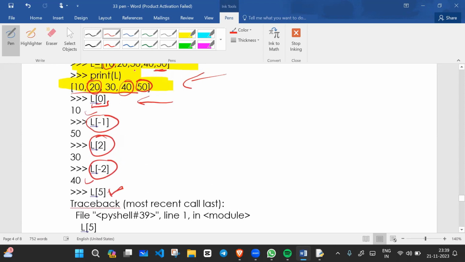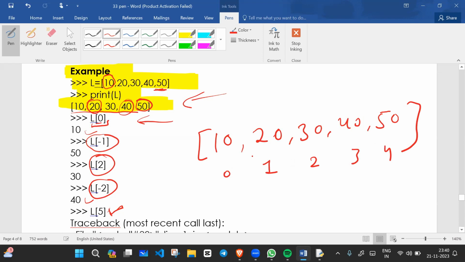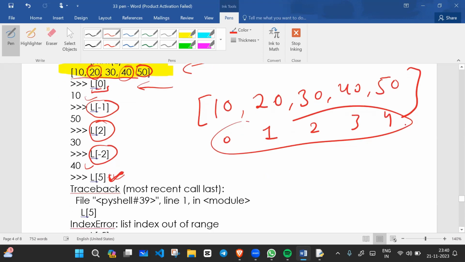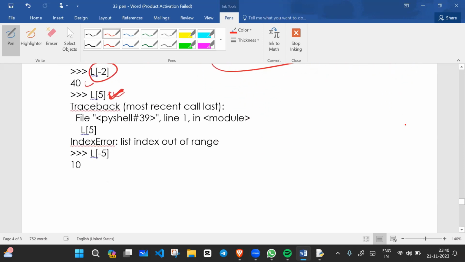Let's see if there is any error. For example, we have the list 10, 20, 30, 40, and 50. The indexing starts from 0, 1, 2, 3, and 4, so the last index is 4. If you access index 5, it will give an error because there is no index 5 here. As simple as that. That's why you cannot access index 5.